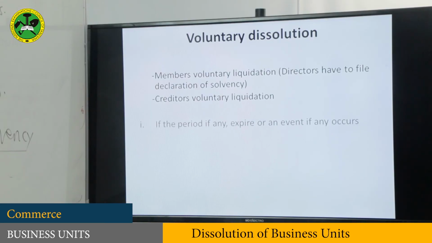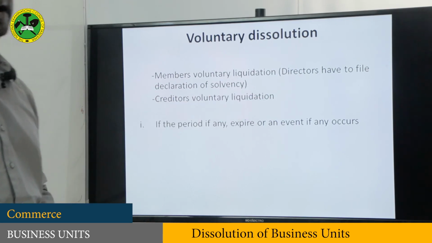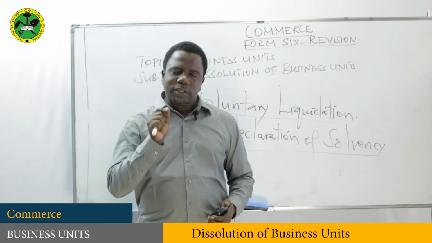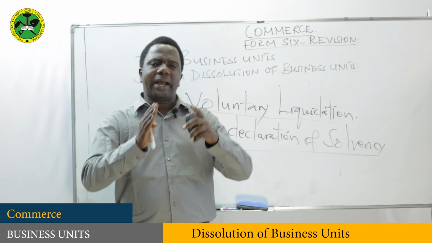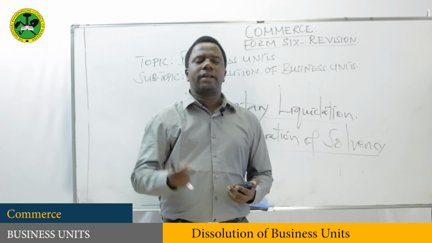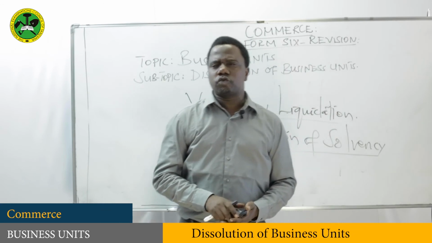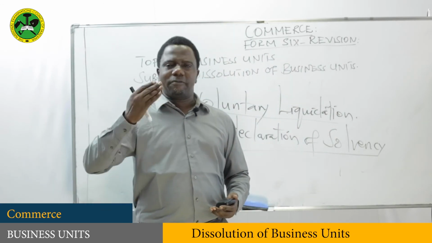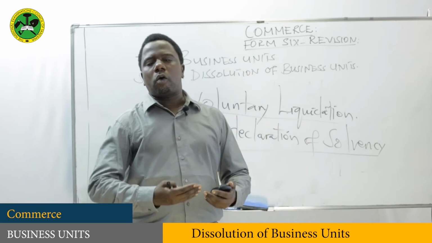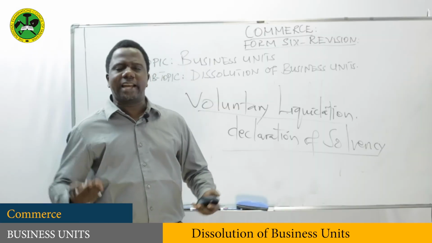Now, number one is if the period, if any, expires, or an event, if any, occurs. Sometimes a company may be formed for a specific time. You may form a company, let's say for 5 years. So when those 5 years pass, then the company will come to an end. Or sometimes you may form a company to accomplish a certain event. So when that event occurs or is completed, then automatically the company comes to an end. This is voluntary. You decided.